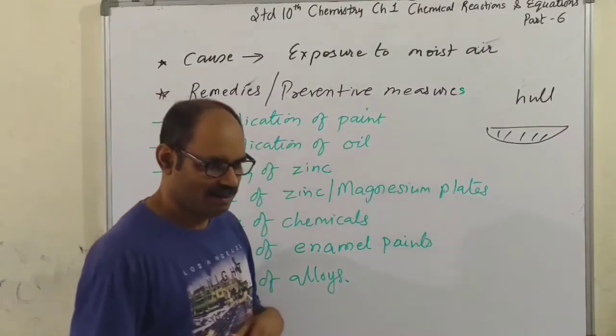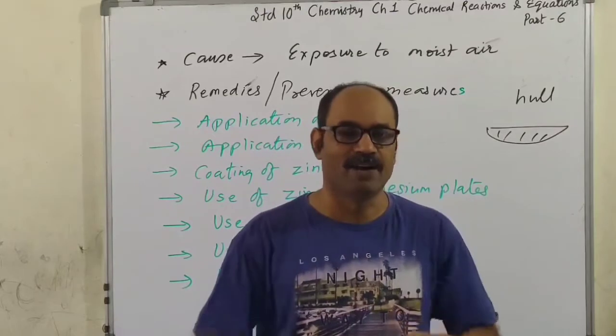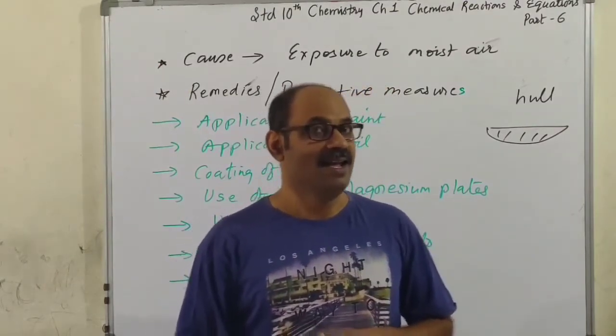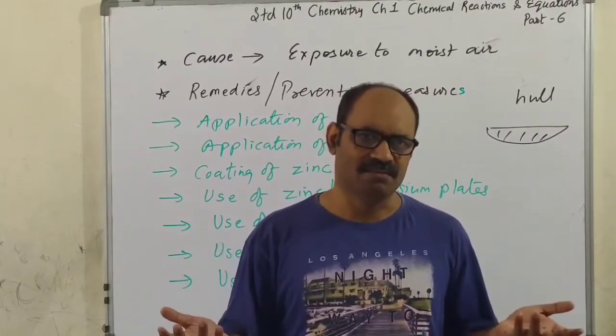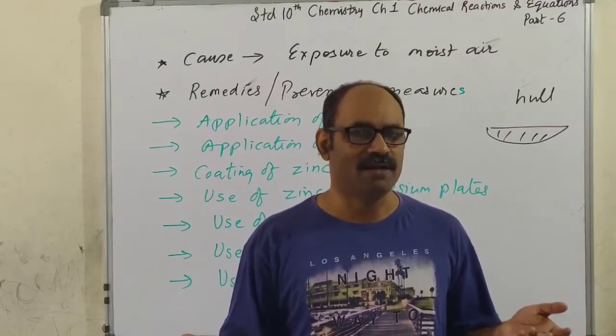Application of oil. You can apply even oil. If oil is applied on the surface of metal, the moist air cannot make contact with the metal and the metal remains safe from corrosion. Now, which metallic tools can be oiled?